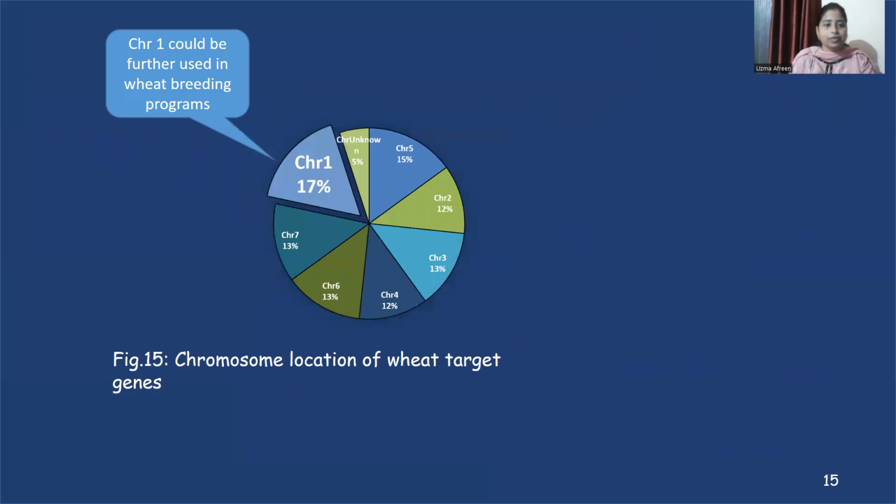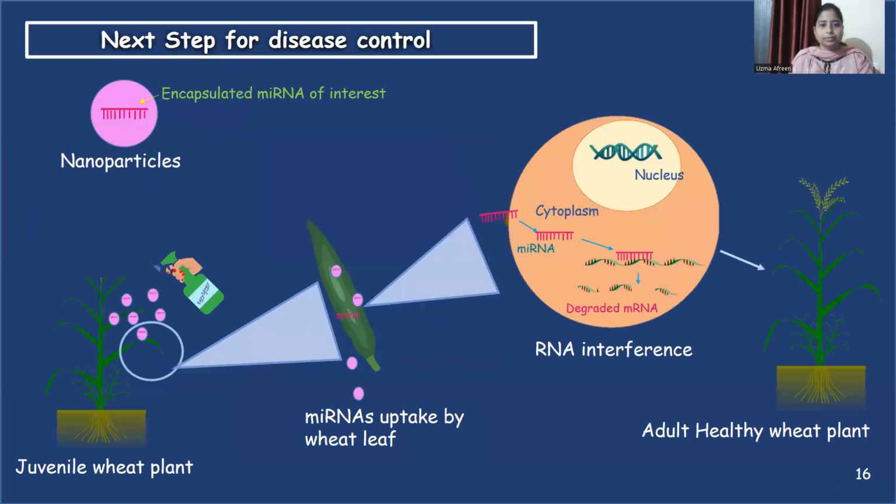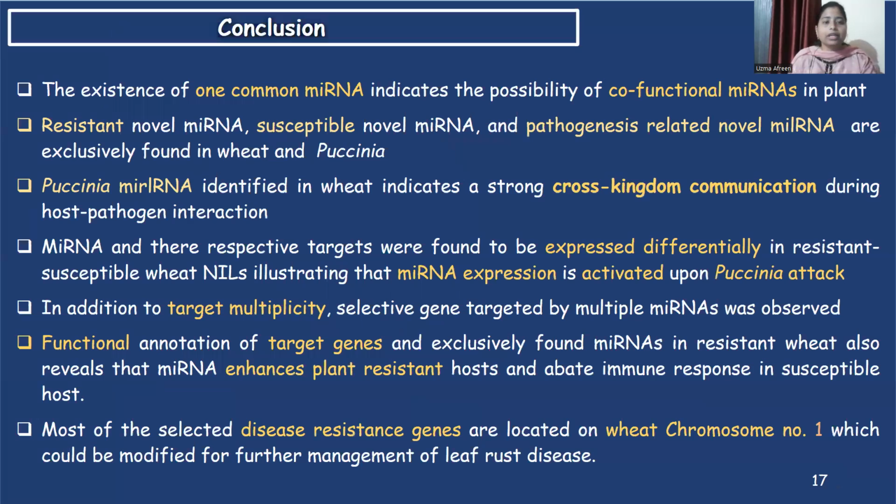From the total resistant genes, the majority of the genes are located in chromosome number 1, which could be further used in wheat breeding programs. Our microRNAs of interest are encapsulated in nanoparticles which will be sprayed on the wheat seedlings to keep them safe from leaf rust. My conclusions are: one common microRNA indicates the possibility of co-functional microRNA.